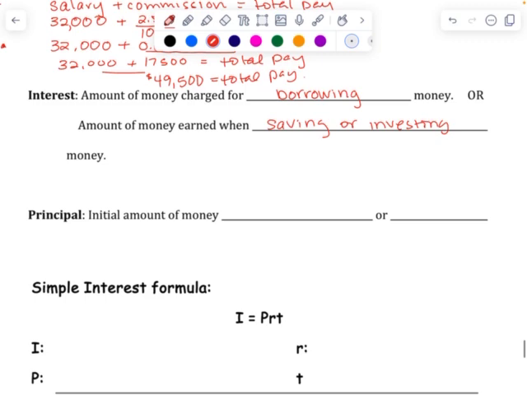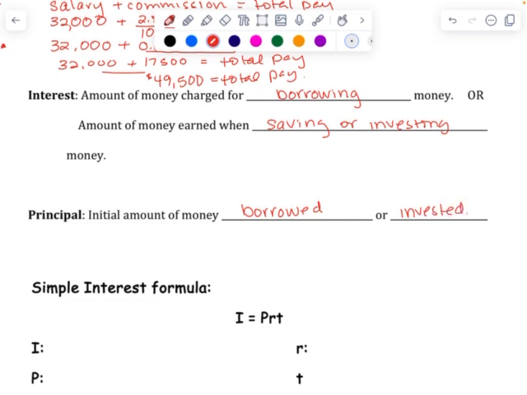Principal. Principal is not the guy downstairs in the office at the school. Principal, when we talk about money, is the initial amount of money either borrowed or invested.